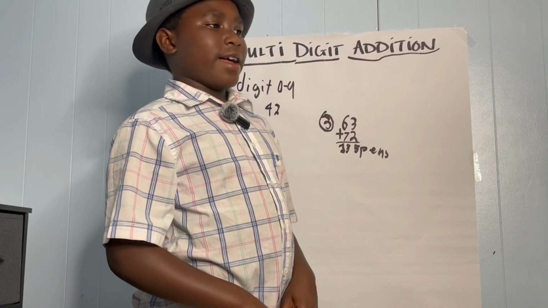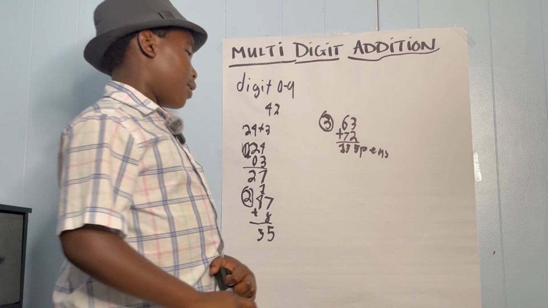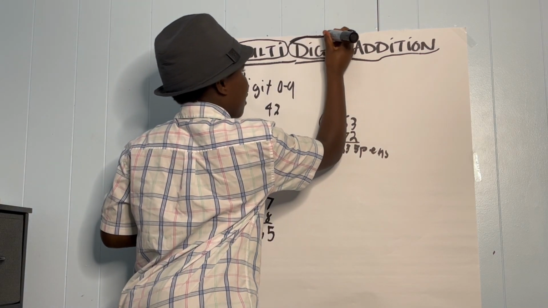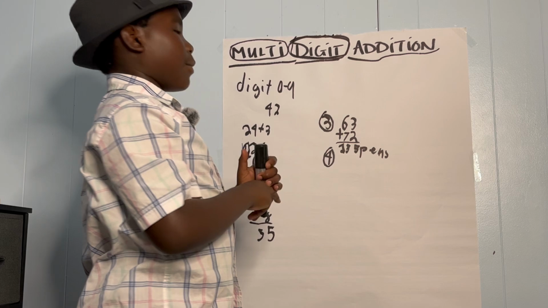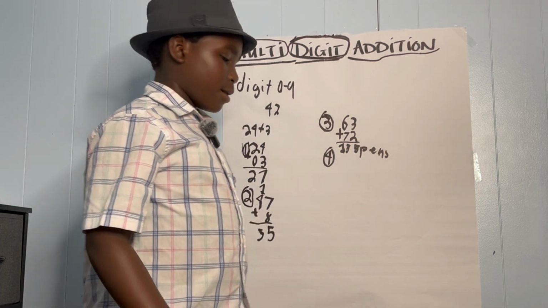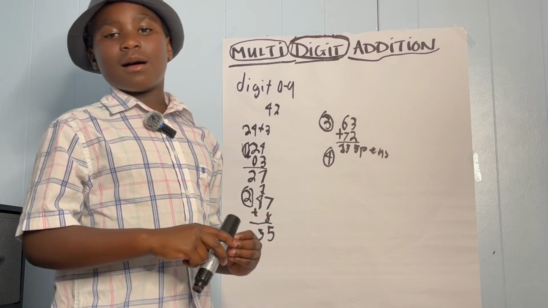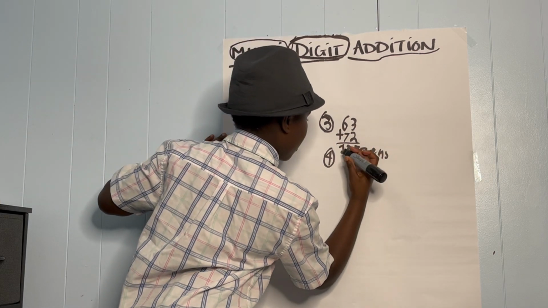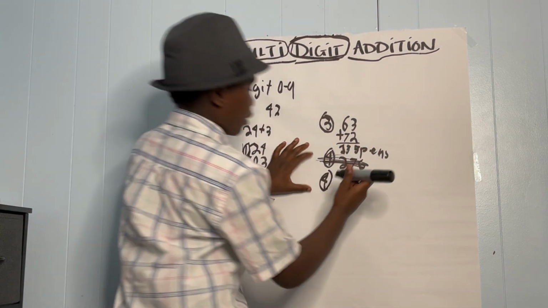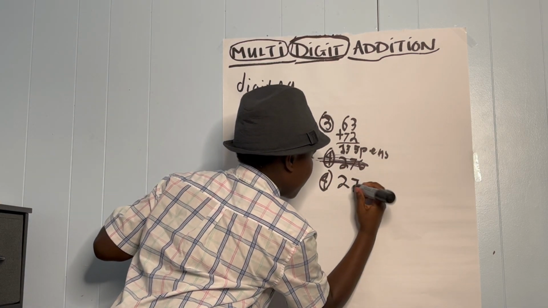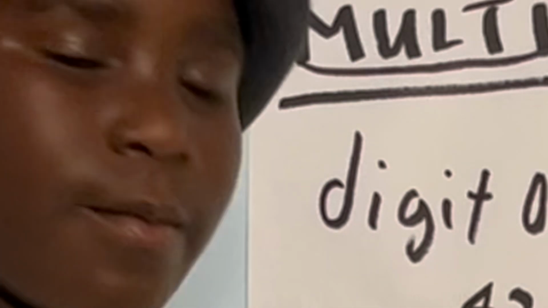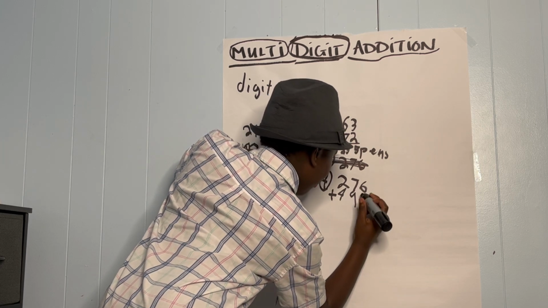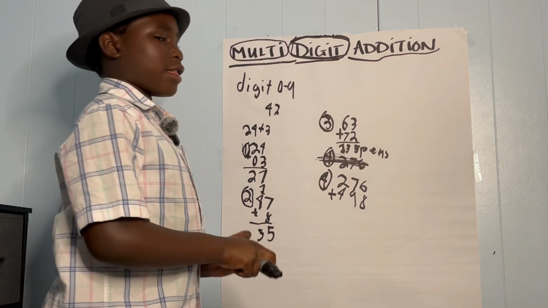Last and hardest question of them all. Remember, multi-digit. Every number after 9 is a multi-digit. So it can be anything, any number after 9. Our last question will be 276 plus 498. This is the hardest one so far.